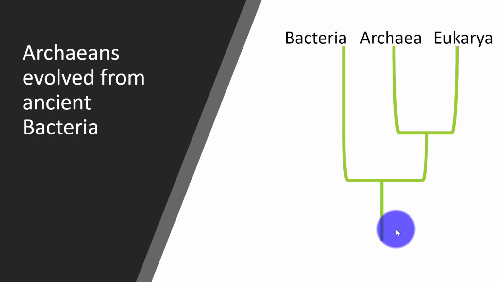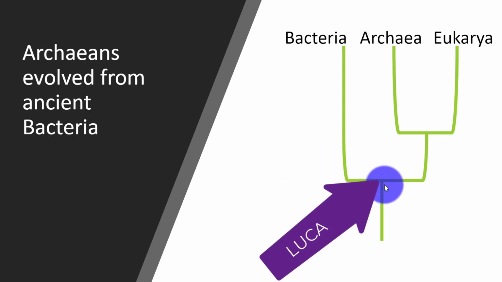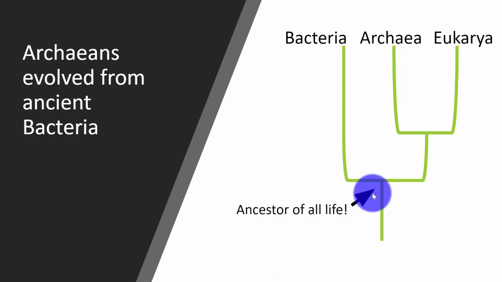We already know that the very first cell that ever existed is represented here by this bottom node, the ancestor of all of life, what we call LUCA, last universal common ancestor. And that this node produced two lineages. The organisms that were most like the first cell are called bacteria. So we think that bacteria are probably most similar to what LUCA would have been like. They're very simple, single-celled organisms, but they are super diverse, right?